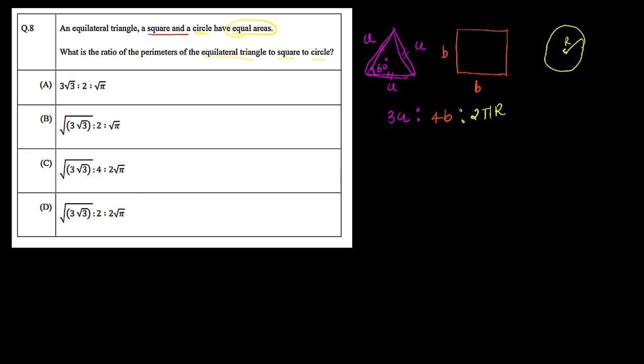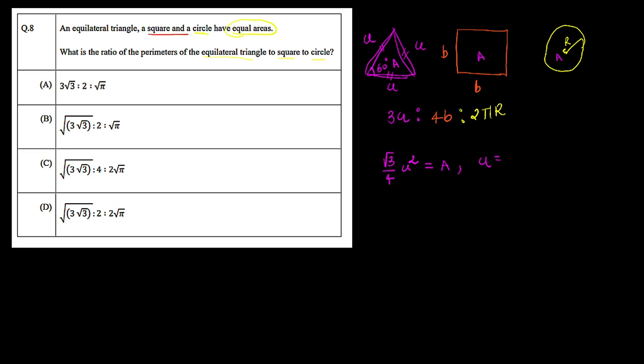So now here let's start with this equilateral triangle. The equilateral triangle has area of root 3 over 4 times a square, the area of an equilateral triangle, and here the area is equal for all three figures. So now let's assume this figure has area capital A, this one also capital A and this one also capital A. So we can equate this equation with capital A and we can easily find the dimension of the triangle, which is nothing but a, by simply multiplying this 4 with A and dividing by root 3, and again we have to take the square root because here we have a square.